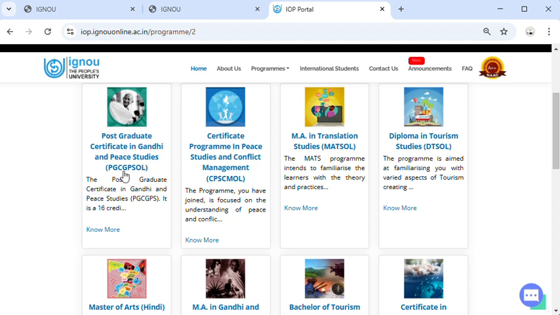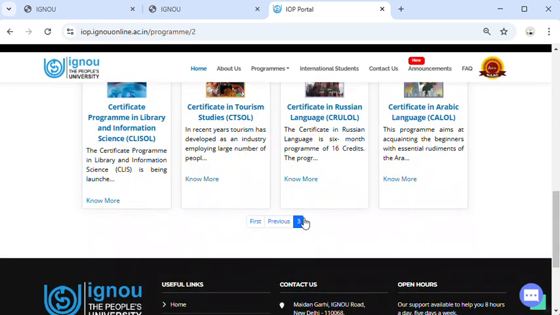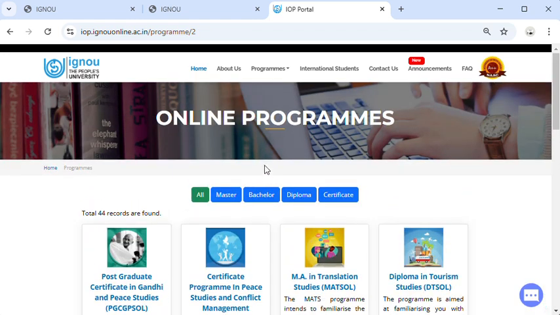Friends, post graduation diploma in Gandhi and peace studies. This is a popular diploma among foreign learners. Diploma in tourism studies, Indian cultures, certificate in information technology, bachelor in tourism, MA in Gandhi and peace studies. These are the most likely programs for international foreign students. Friends, certificates in library and information science, tourism studies, Russian language, Arabic language, etc. programs are available as online programs.